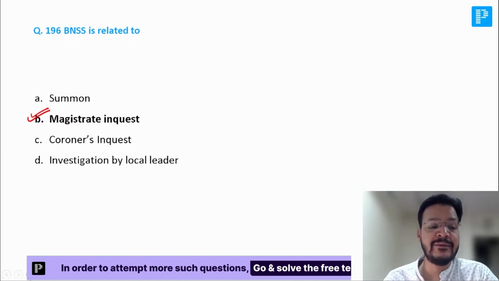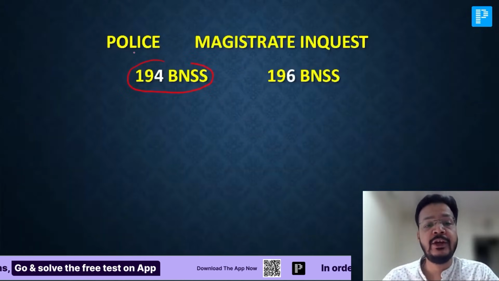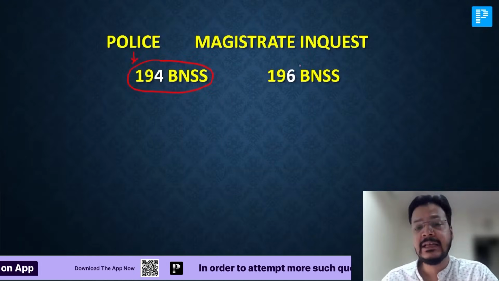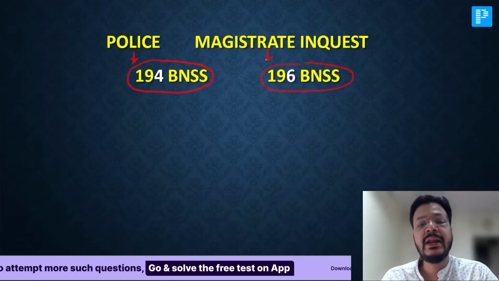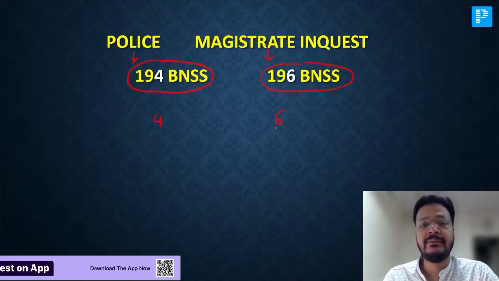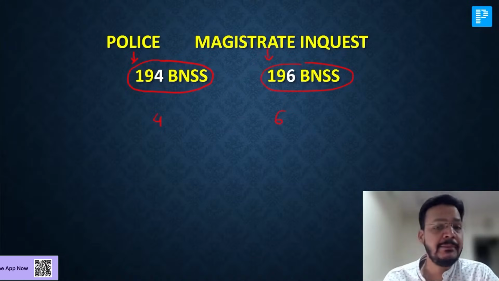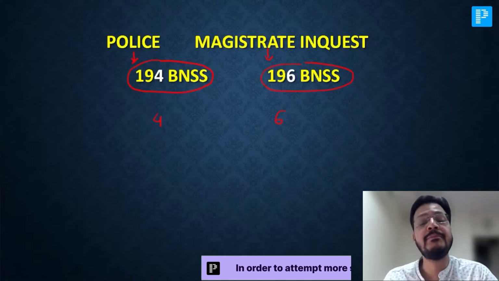I told you a very simple trick to remember: police marti a chauka, so police inquest will be 194 BNSS, and magistrate marta chakka, so magistrate inquest would be 196 BNSS. But be careful, it is not BNS, it is BNSS. It is a procedure. Every procedure comes under BNSS.